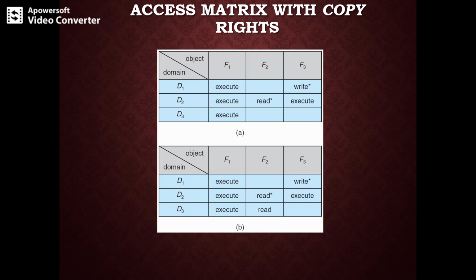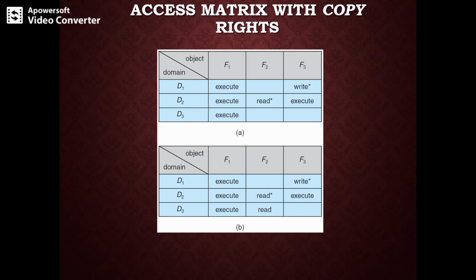That is, when the right R is copied from access(i, j) to access(k, j), only the right R is created, and a process executing in domain Dk cannot further copy the right R. So a system may select only one of the three copy rights, that is copy, transfer, and limited copy, and the owner right controls all the operations.